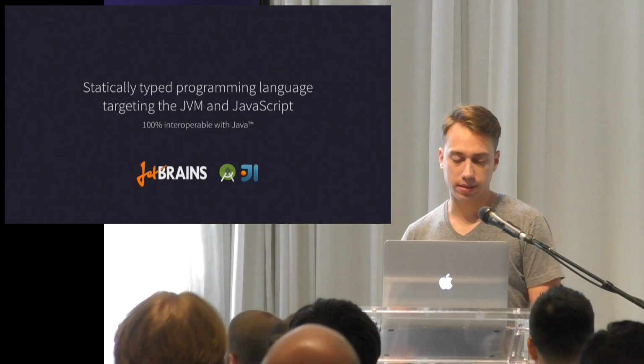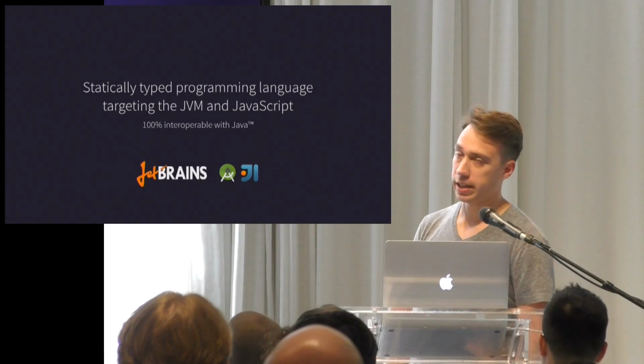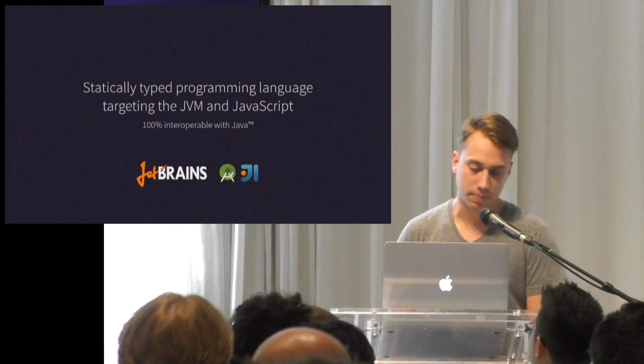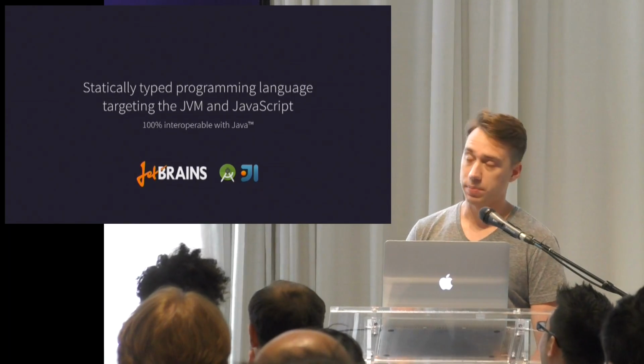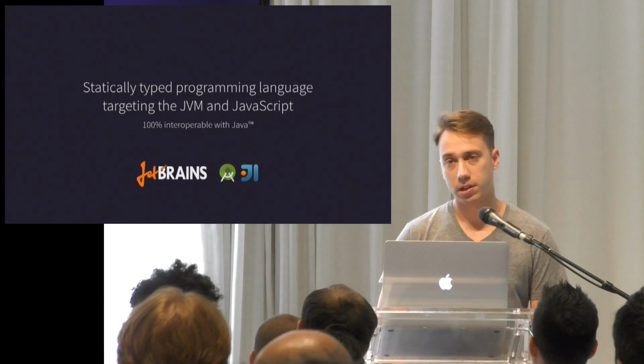I'm going to be talking to you today about Kotlin, how it's going to make you a more productive and happier Android programmer. So Kotlin is a statically typed language targeting the JVM. It's backed by and created by JetBrains, and they are the company bringing you Android Studio and IntelliJ.